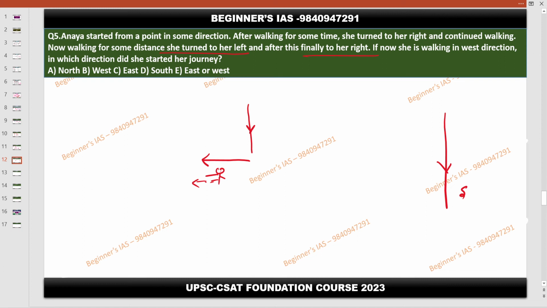Now she was walking in the south direction. Listen carefully. She was not walking in the south direction before taking the right. Now listen carefully. She was walking in the south, so before that, she turned to her left. Hanya must be traveling in the west direction before turning left. Yes or no?